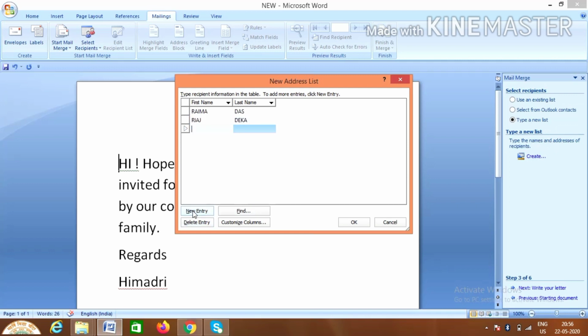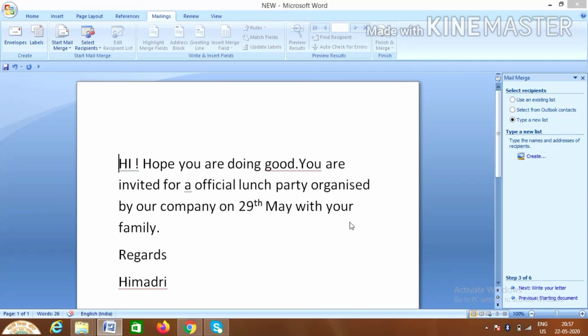Then Arman Ali, and then here Rishabh Talukdar. Okay, done. I want to send this invitation letter to only these four, so done, and after that I'll click on OK.